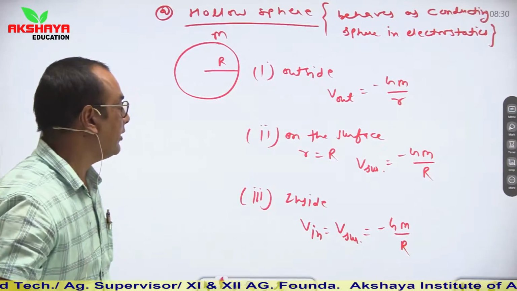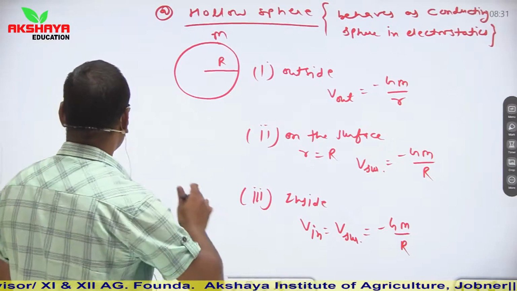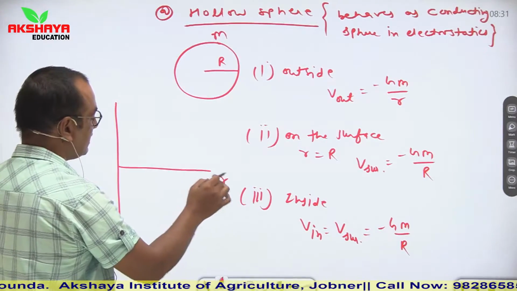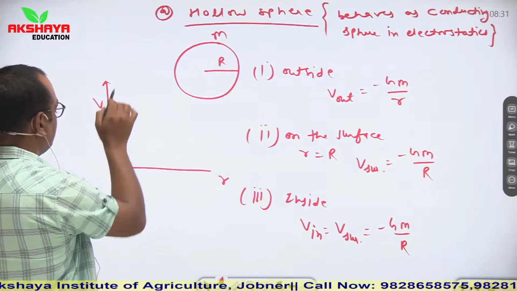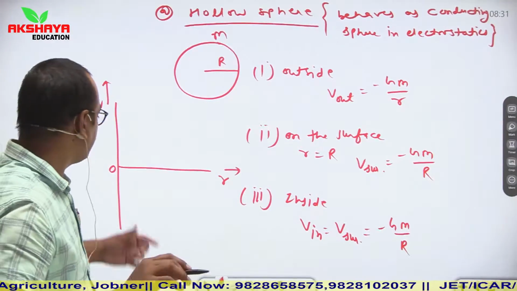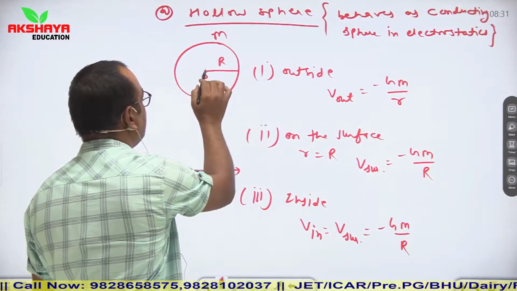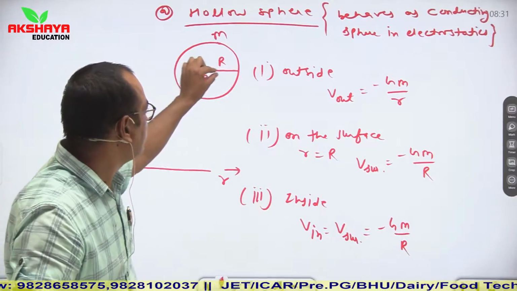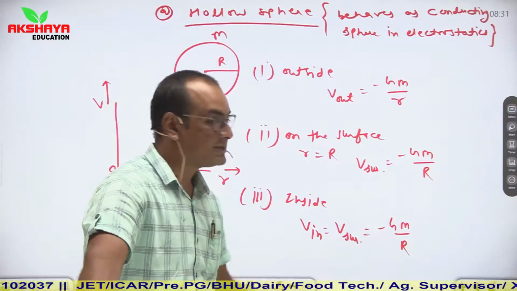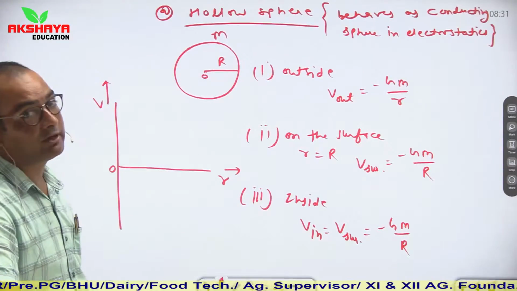Now if we plot a graph between V and r, what will be the relation? Let us say this is r, this is V, and this is small r equal to 0. Let us say we start this graph from its center O. From the center to its surface, gravitational potential is independent of small r. It is constant; capital R is the radius of the given hollow sphere.